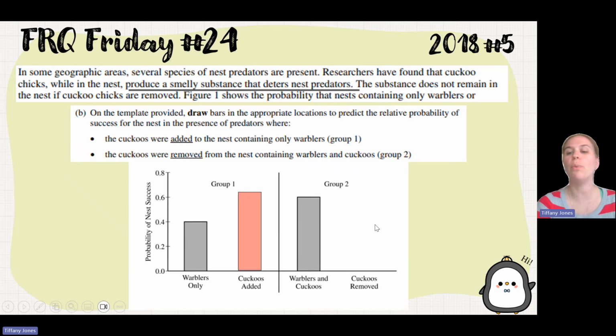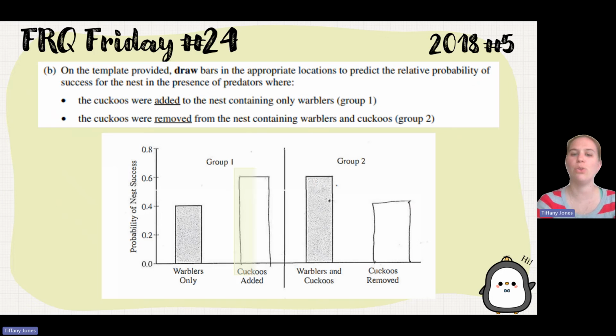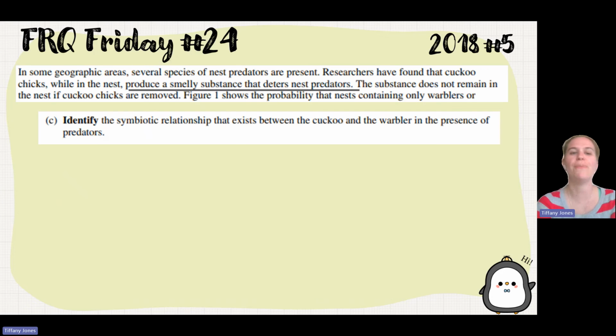Versus in group 2, when we remove the cuckoos, as it says, that scent or that substance does not remain if the cuckoos were removed. So we would expect that nest success to decrease because the cuckoos are no longer there to make that substance. So the student, of course, put that for both of their answers, getting them 2 points.